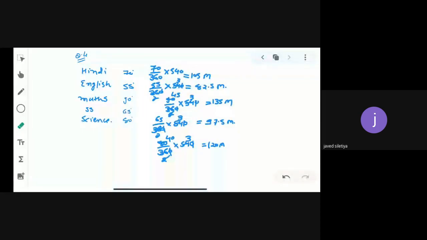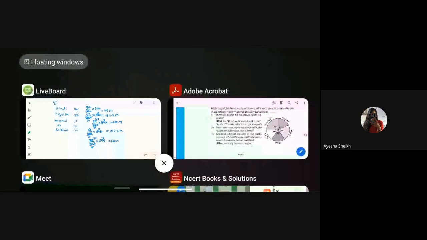How many more marks were obtained by the student in mathematics than in Hindi? In maths it is 135, in Hindi it is 105, subtract both, 30 marks more. So in the second question, what is your answer? 30 marks. Are you getting? Yes, sir. Now third question.